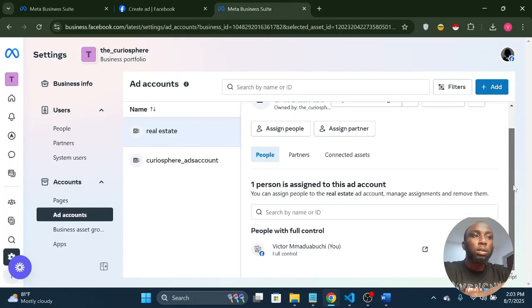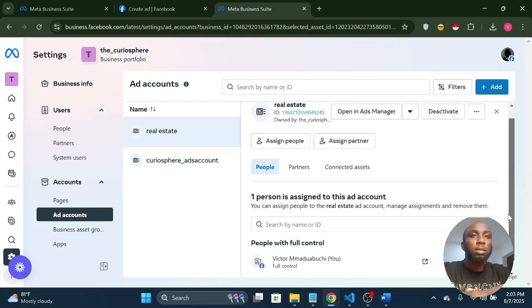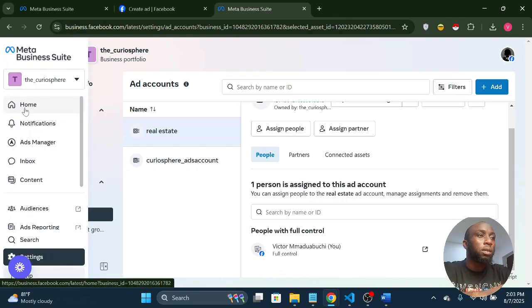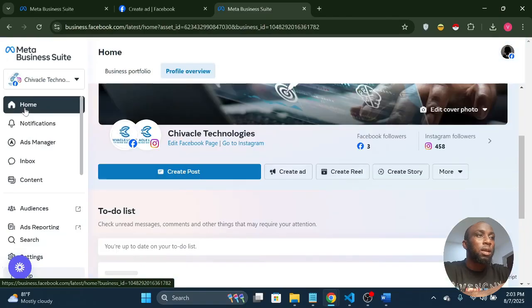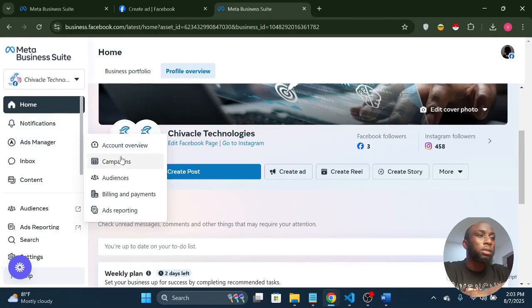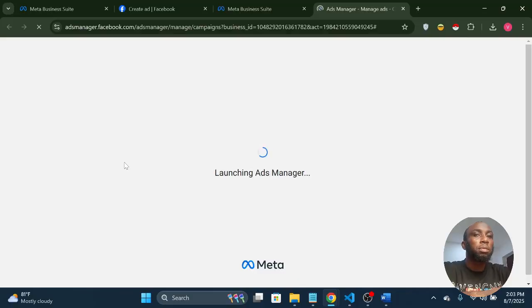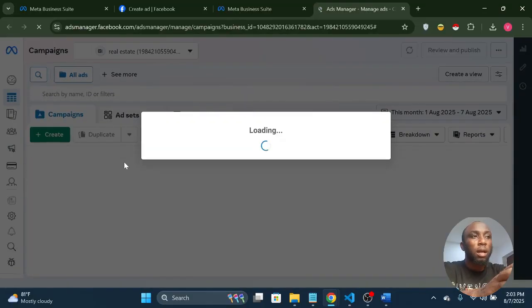So now we can use this ads account to create ads or to run ads. With this, you can come back to the home, come back to your ads manager, and you go to campaign. And from your ads campaign, you can create ads.